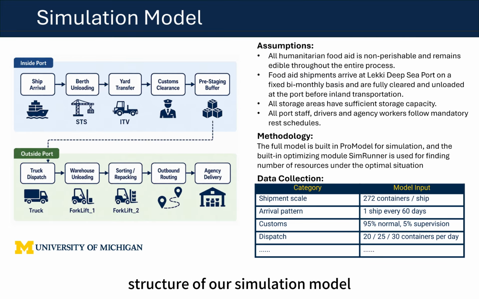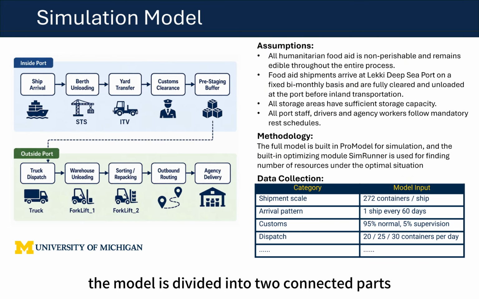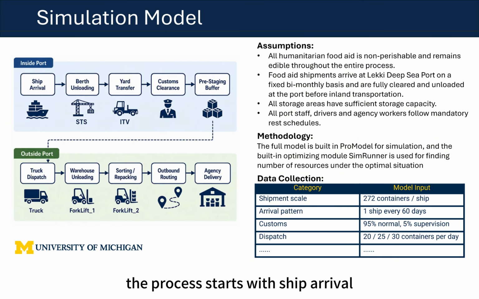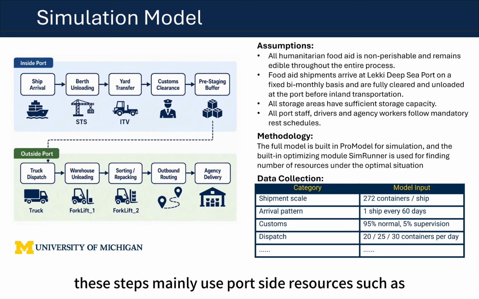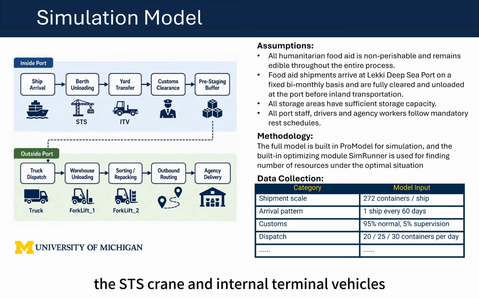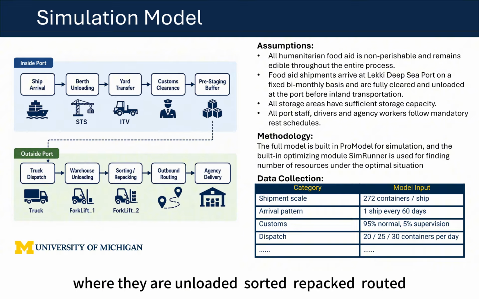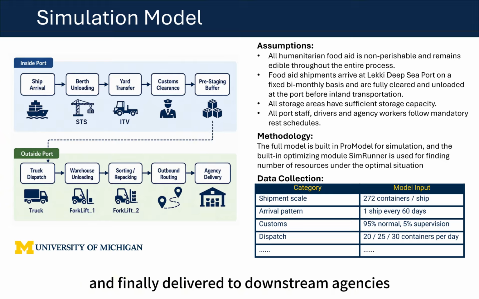This slide presents the structure of our simulation model. The model is divided into 2 connected parts: inside port operations and outside port operations. Inside the port, the process starts with ship arrival, followed by berth unloading, yard transfer, customs clearance, and movement into the pre-staging buffer. These steps mainly use portside resources such as the STS crane and internal terminal vehicles. After containers leave the port, the outside port process begins. Trucks dispatch containers to the warehouse, where they are unloaded, sorted, repacked, routed, and finally delivered to downstream agencies.